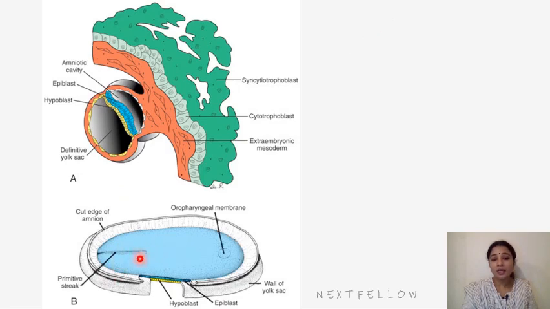The cranial end of the primitive streak is quite thickened and bulged, which is called the primitive node or Hensen's node. So at the cranial end of the primitive streak, the cells proliferate and form a rounded elevation called the primitive node, or primitive knot, or Hensen's node.